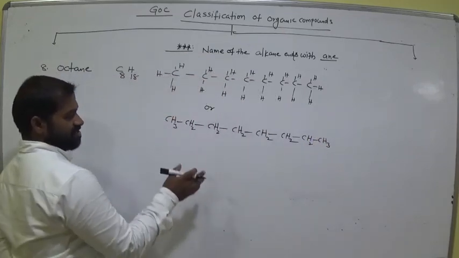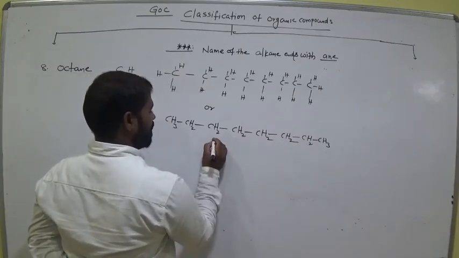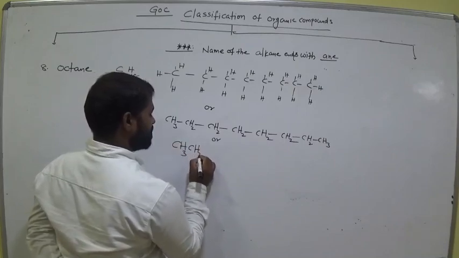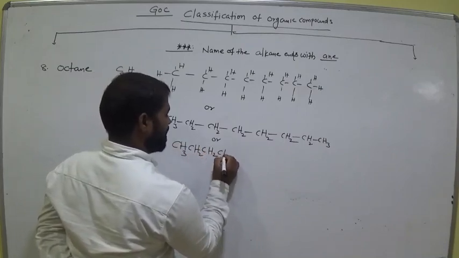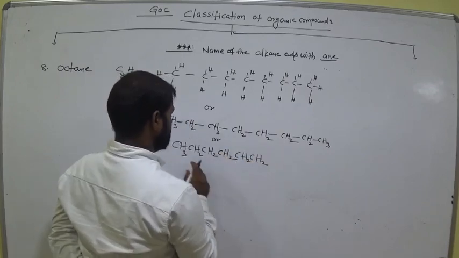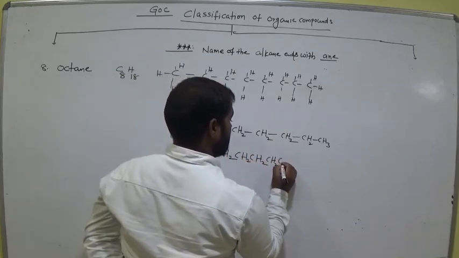The remaining are CH2. 1, 2, 3, 4, 5, 6, 7, 8.